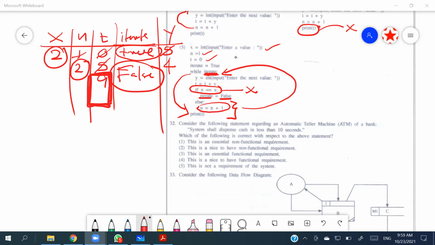Right. The next one is 32nd. Consider the following statement regarding an automatic teller machine, ATM, of a bank. System shall dispense cash in less than 10 seconds. Which of the following is correct with respect to the above statement? Yeah, here they have talked about essential, non-essentialness, as well as functional, non-functional one. So how it is being categorized?